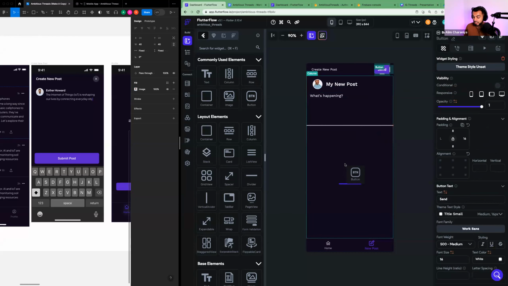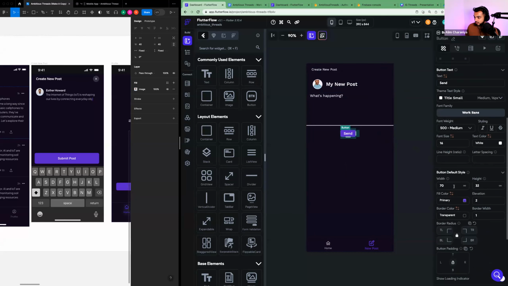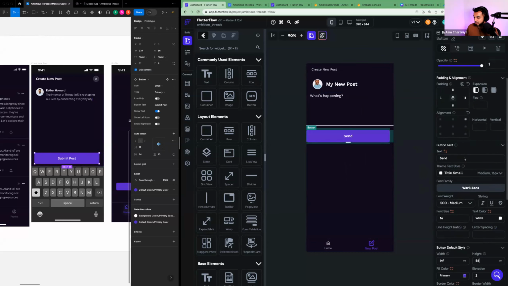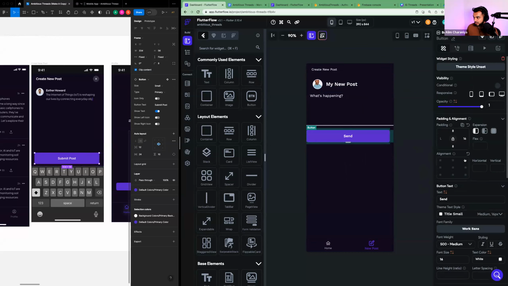And here, in what's happening, is where the user is going to actually send the post. I'm going to take this button and drag it to the bottom here. And I'm going to extend the width of it to infinity. Okay. And I'm going to make the height match the height in Figma, which if I double click, the height is 56. So I'm going to say 56. And I smell that there's some padding on it because I can see right here that there's some padding. And so if there's 16 on the right side, I'm going to add 16 to the left side. And I'm going to change the button text to submit post. Okay.